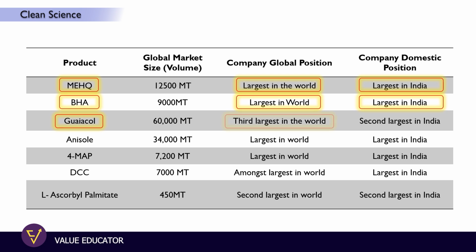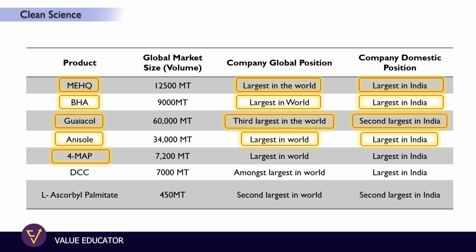For glycol, they are third largest in the world and second largest in India. For anisole, they are largest in the world and India. And they have proprietarily developed a specific process from the vapor phase reaction which is not available to their competitors. Then for another product, 4-MAP, again they have the highest capacities in the world and India.